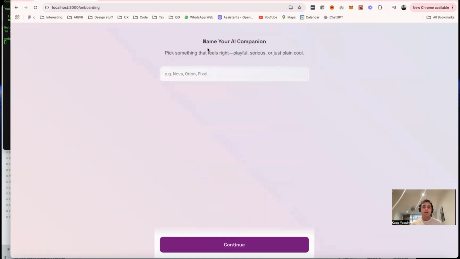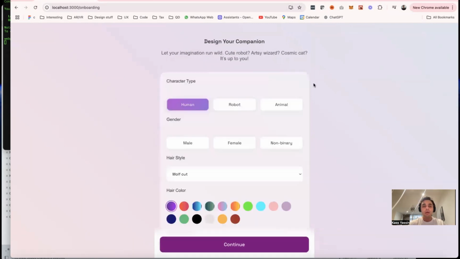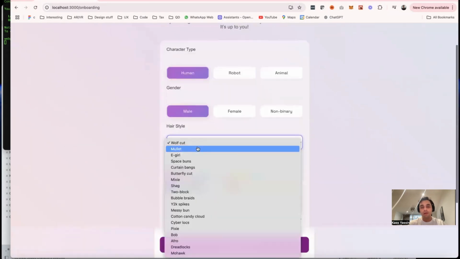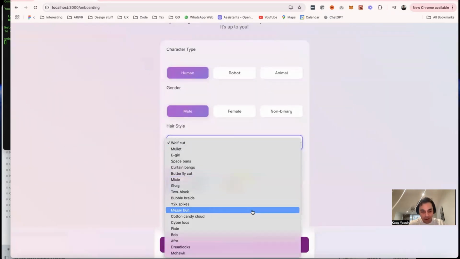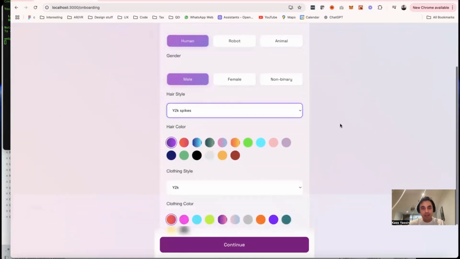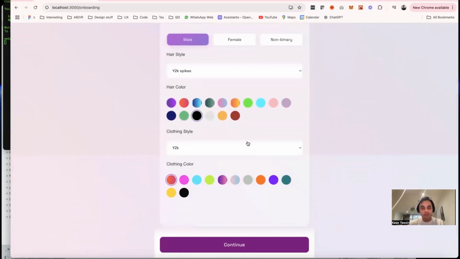And then you get to create this AI companion. So that's the sort of chat character that we were looking at earlier. And so I'm going to use that name Pixel that it suggested. And it can be a human, a robot, an animal. Let's go with a human for now. Some of these haircuts, I'm not sure. Y2K spikes. Okay, let's go for black hair, Y2K clothing, and purple.